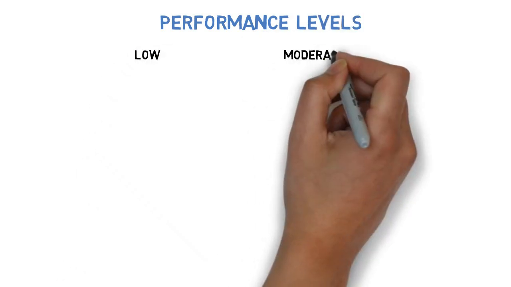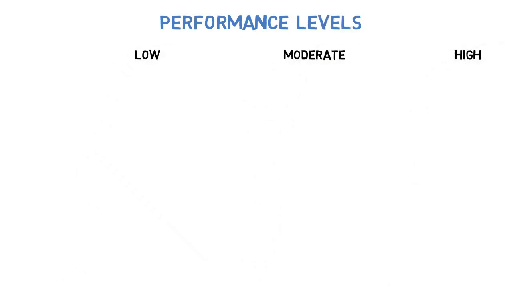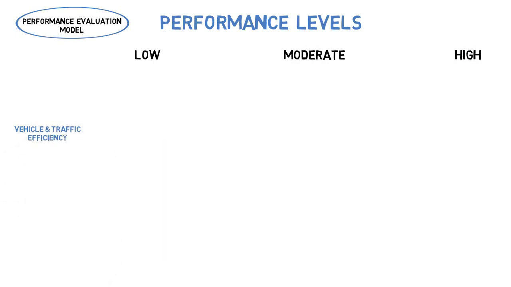For each set of indicators, levels of performance from low to high were set based on specific sub-indicators for each indicator, as part of a performance evaluation model. For example, vehicle and traffic efficiency is an ITS indicator, and its performance levels are as follows.